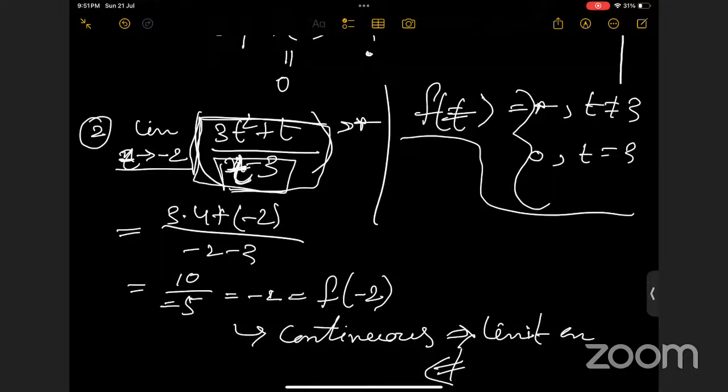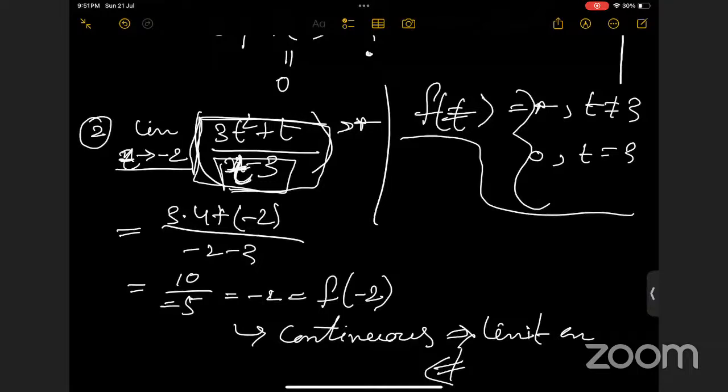We can talk about the limit and continuity at the point 3 also. But here we were talking about the limit and continuity at the point minus 2. So, ma'am, directly we take LHD and RHD only when the function is not defined at that point, right? Or if it is defined, then we directly put it in and get the value. If it is defined at that point, then generally both sides are the same.